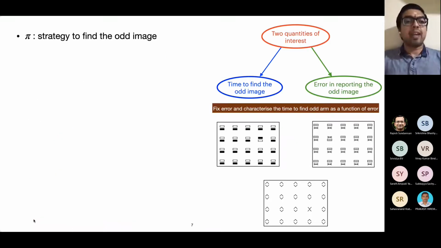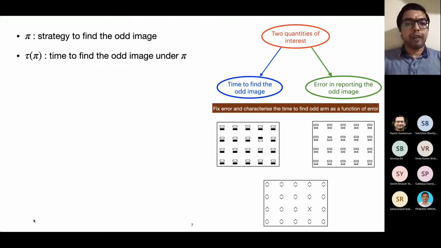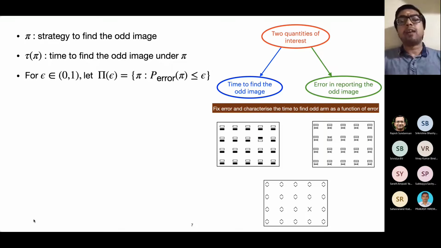Now suppose pi is some strategy to find the odd image. Each of you had your own strategy to find the odd image in these examples. Suppose tau pi is the time that is required to find the odd image under your strategy pi. Given an error probability threshold epsilon, let pi epsilon denote the collection of all policies, all strategies whose error probability is at most epsilon. These are all the desired policies for us.